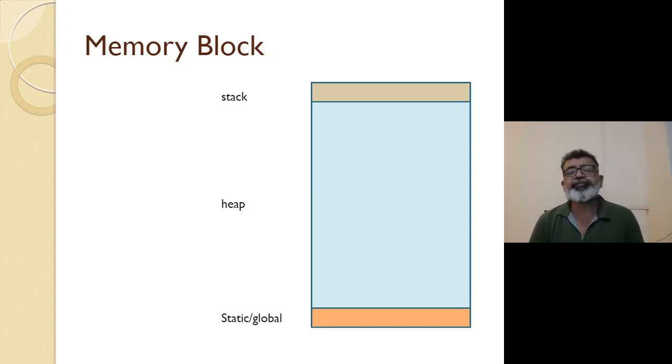And basically, all this is managed by the runtime system, right? So what do you mean by runtime environment or runtime system? When you write a program and execute, the operating system has got a lot of tasks to do other than your program, because in the background a lot of applications are executing.